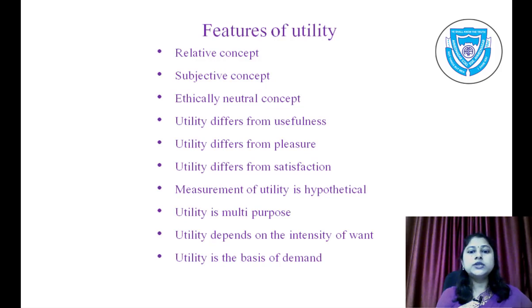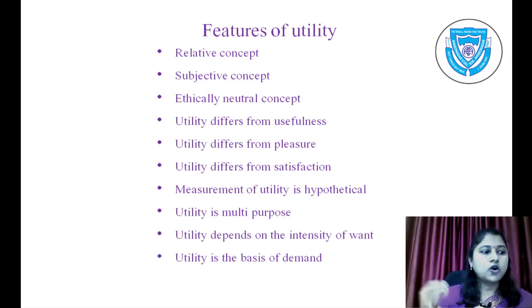Next point is utility is multi-purpose. A commodity can satisfy the human wants of more than one person. It can also be put to several uses. For example, take ghee. Somebody likes to have ghee on chapati, or somebody likes to have ghee on rice.